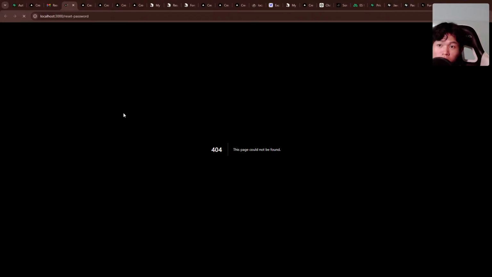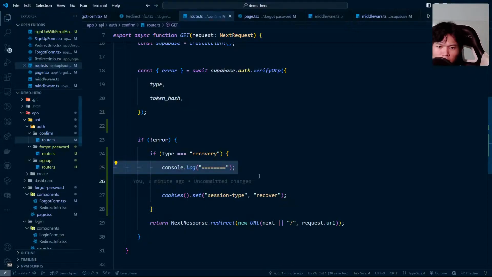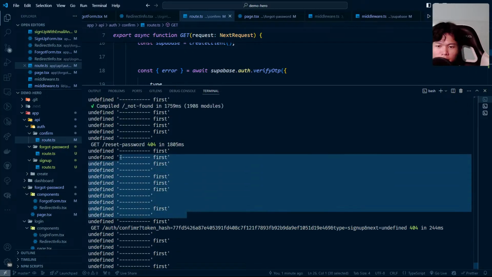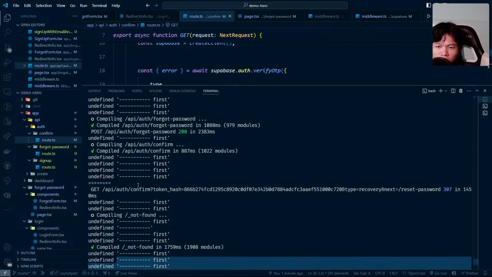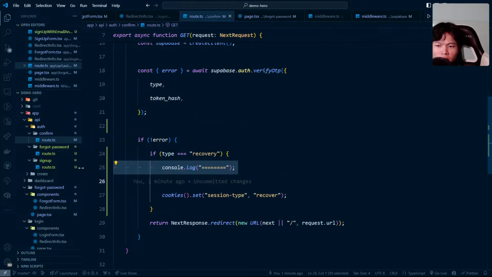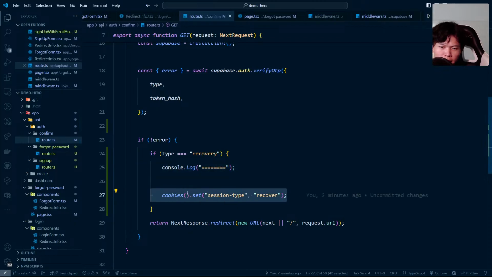Let's go here, reset a password. Okay, this page I just haven't created. Maybe I should add another. Okay, we first get undefined, blah blah. Everything is undefined. Okay, are we actually running this? Should we be running this one? As you can see, oh, my log is not good. Yeah, here as you can see, we do cookie set right here. It seems not to work though. We do set session, but the cookie.